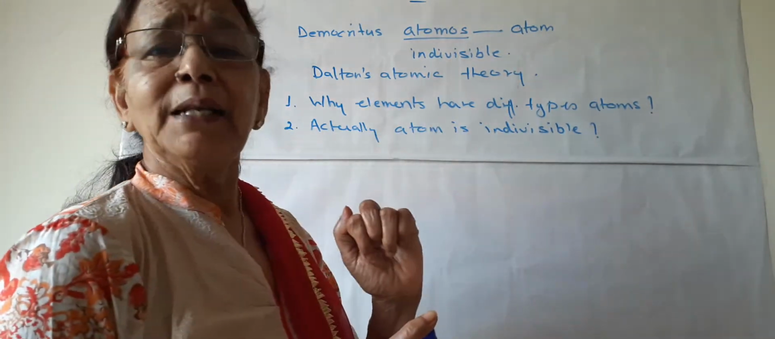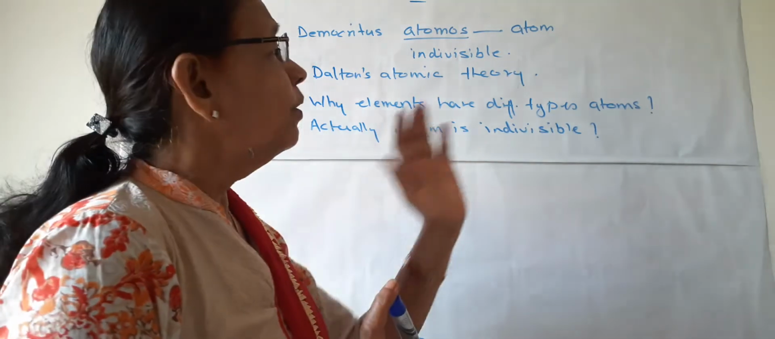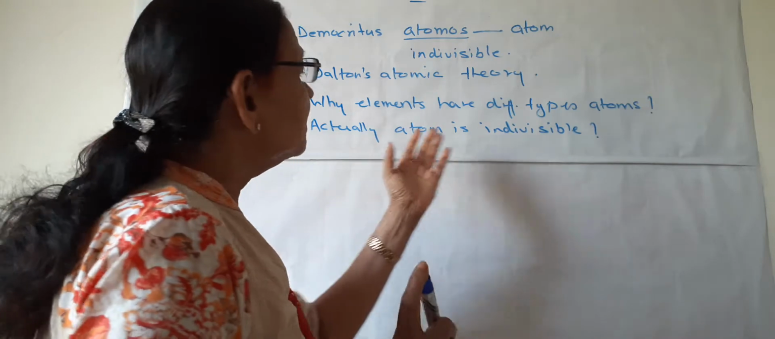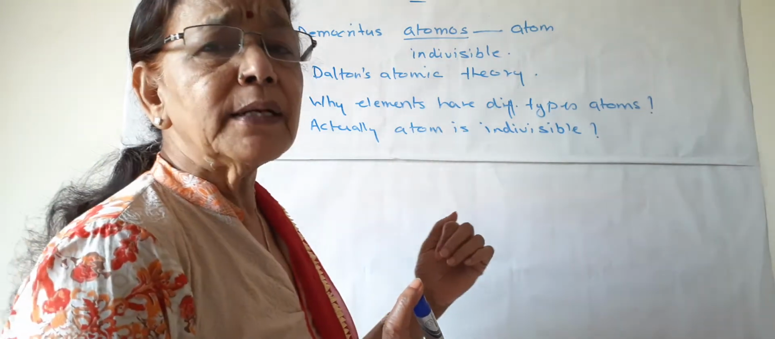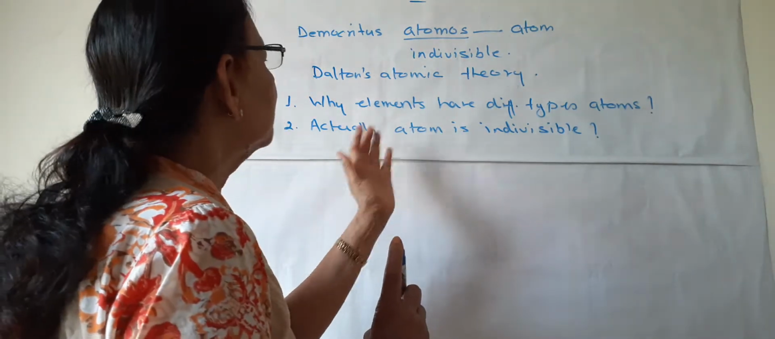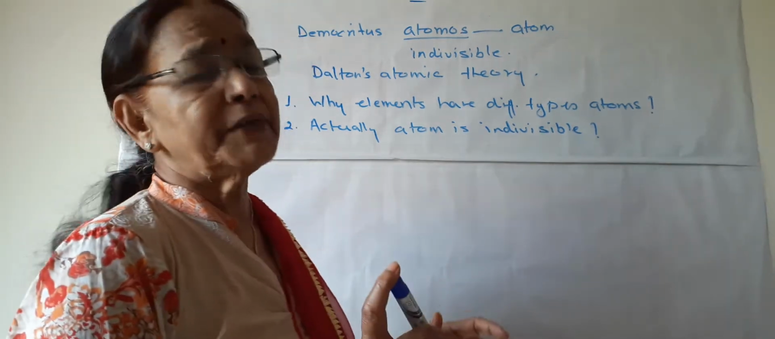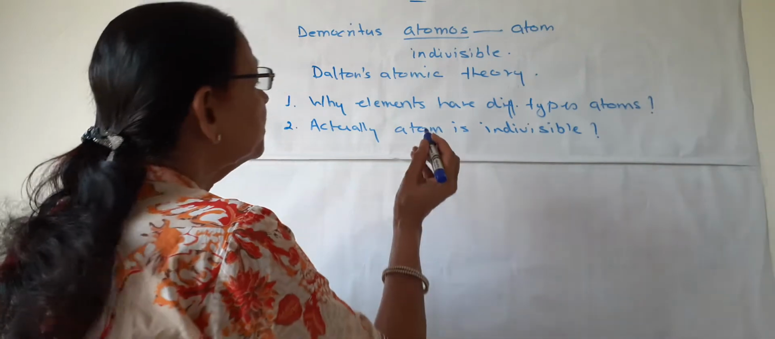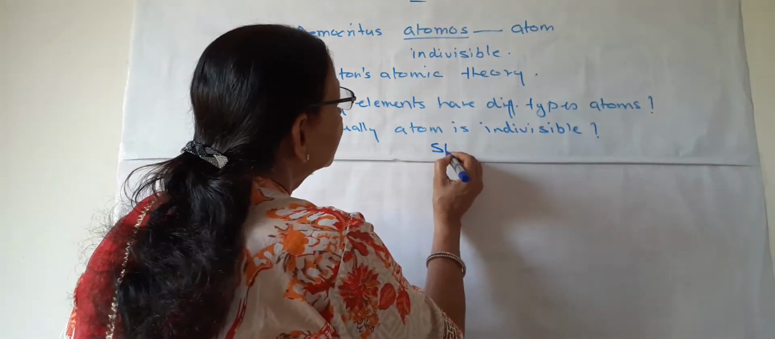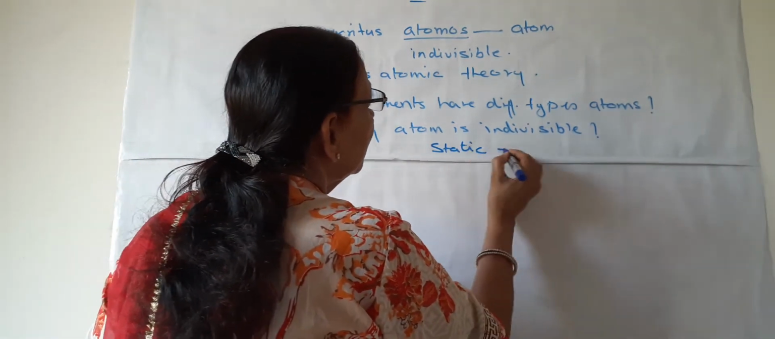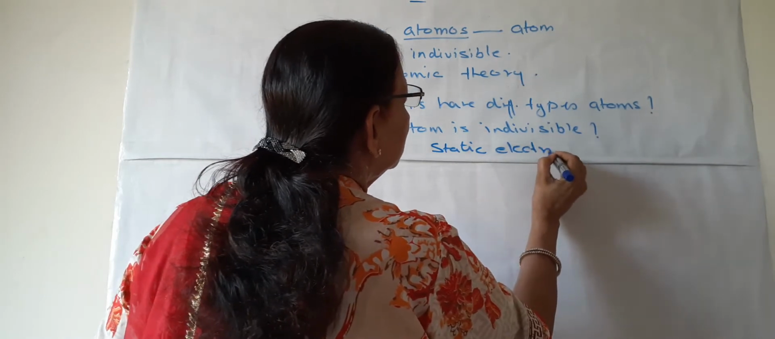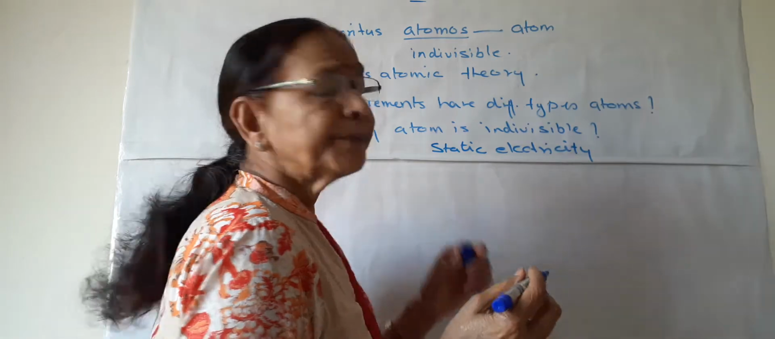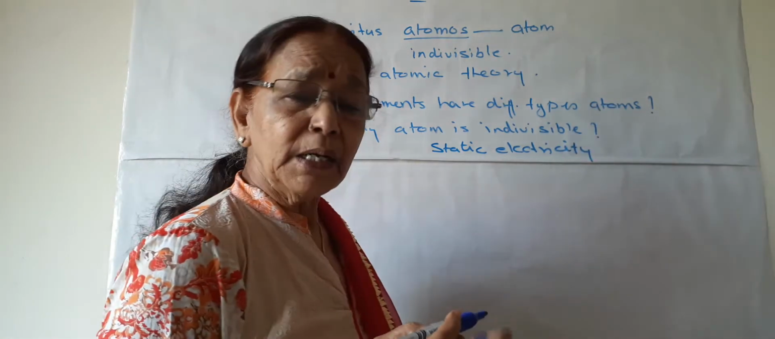One, different elements have different types of atoms. What is the reason? What is the cause? And can the atom be divided into further subatomic particles or is it actually indivisible? The answer to these questions comes from when static electricity is studied. By the study of electricity, these questions have some answer.